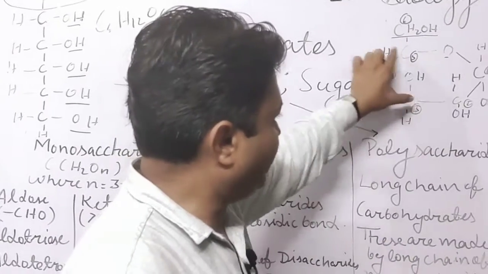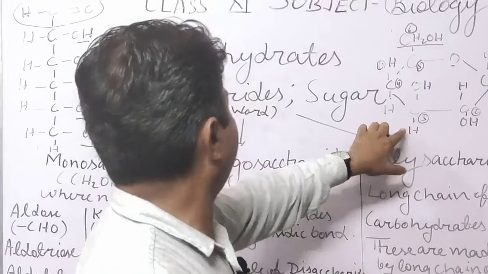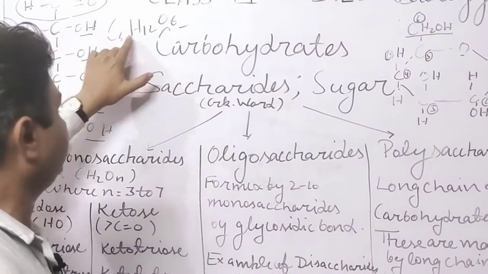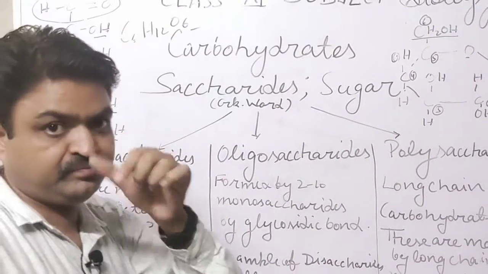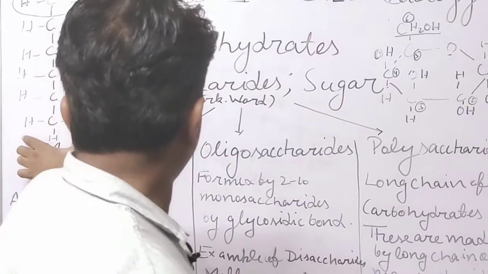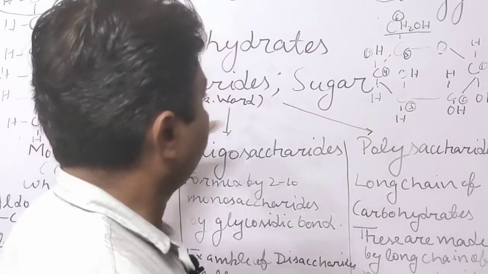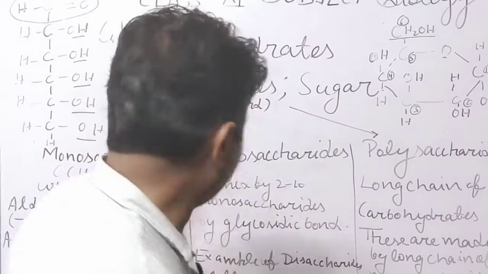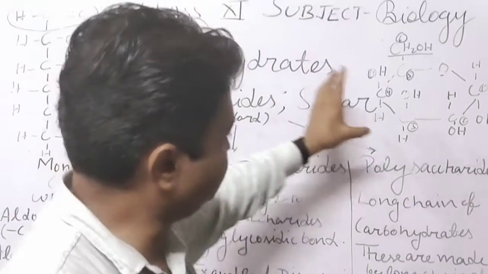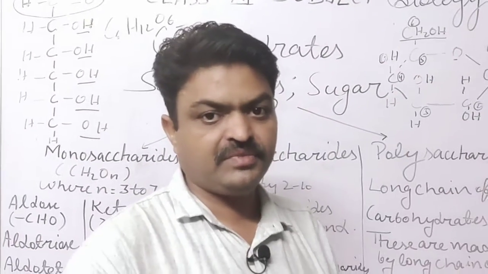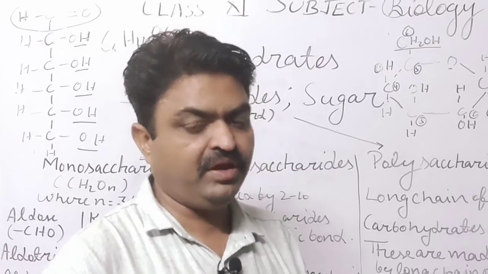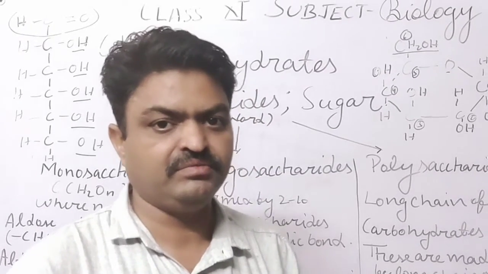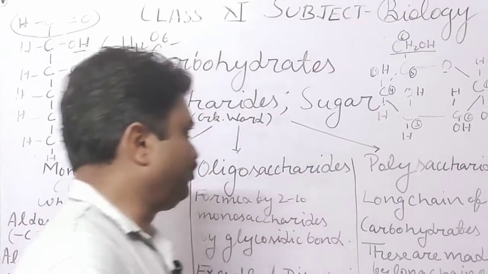And if we count all these, then what will we get? We will get C6H12O6. So these are the two structures of glucose. One is the long chain structure and another is the ring form structure. So you will learn it, and it is given in your NCERT also. So that is about carbohydrates.